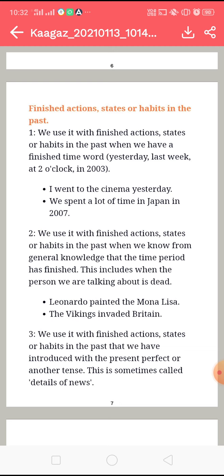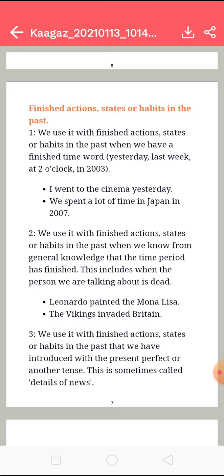Means a specific time like yesterday, last week, or at 2 o'clock, or any year, maybe in 2003, like a fixed time is there. For example, I went to the cinema yesterday. The word yesterday is there, which means the particular timing has been given. Another example, we spent a lot of time in Japan in 2007. A particular year has been given, right?